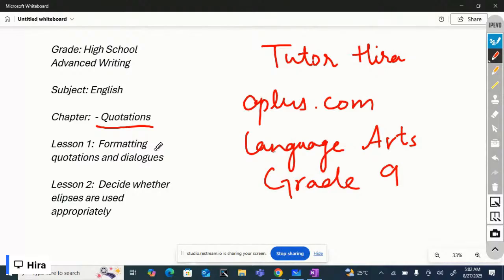Well, when you do advanced writing, when you write your research papers or essays, quotations are used as references. So there are certain things you must learn about how to format quotations and dialogues in any kind of writing. The second lesson is to decide whether ellipses are used appropriately or not. I'll tell you what ellipses are and how they're used. So let's begin.